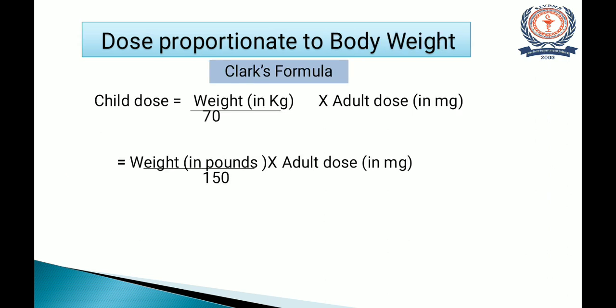Then the second method for calculation of dose is dose proportionate to body weight. In this, the formula is Clark's formula. According to this formula, body weight can be given in 2 forms, either in kilograms or in pounds. So when the body weight is mentioned in kilograms, we will use child dose is equal to weight in kilograms divided by 70 multiplied by adult dose. And if the body weight is given in pounds, we will use the formula child dose is equal to weight in pounds divided by 150 multiplied by adult dose.